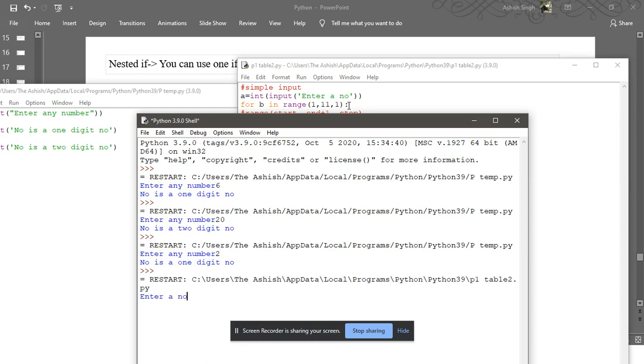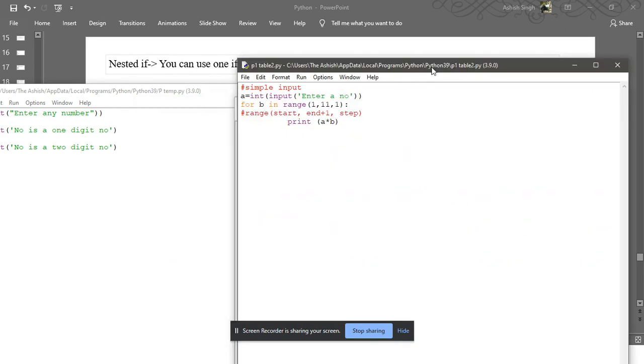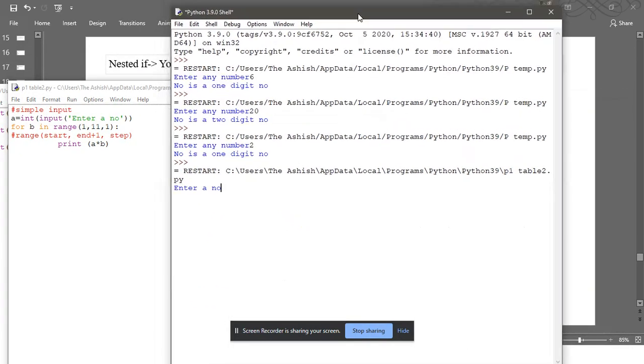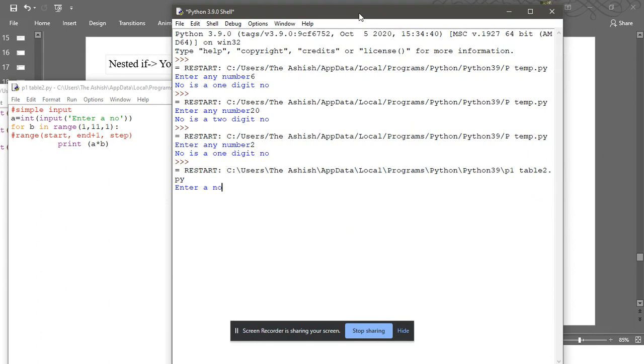Let's run the program. Enter a number. The code is here on this side of the screen. I'm entering the number 25. Is it visible? Now press enter. Now what did we get here?